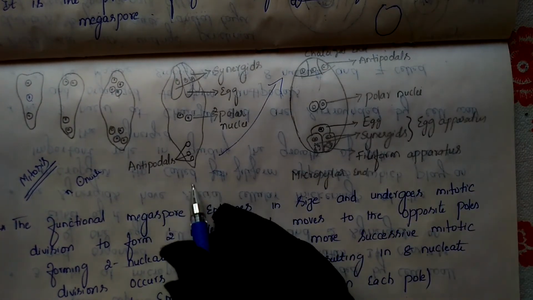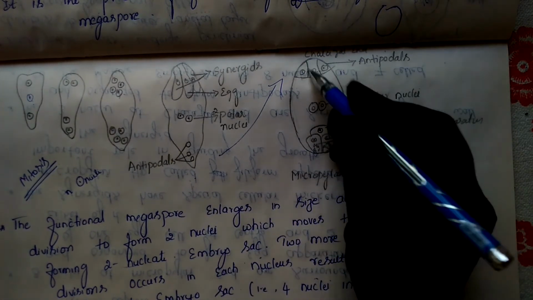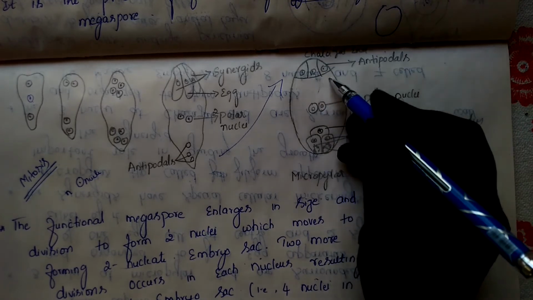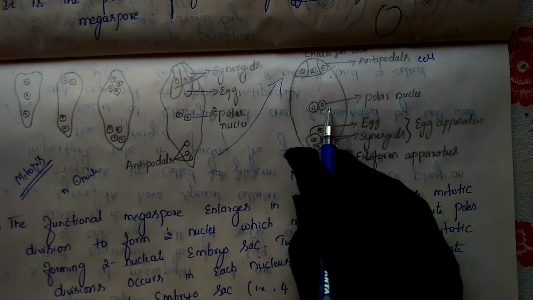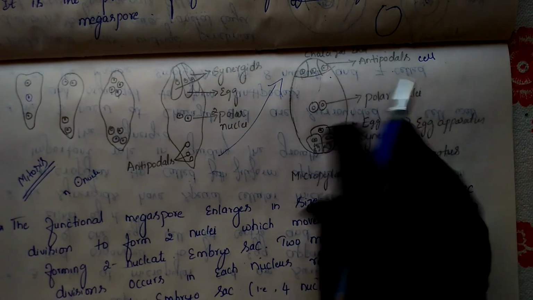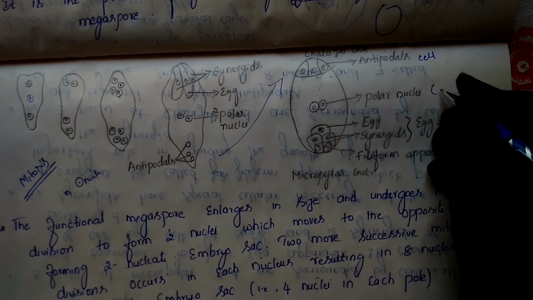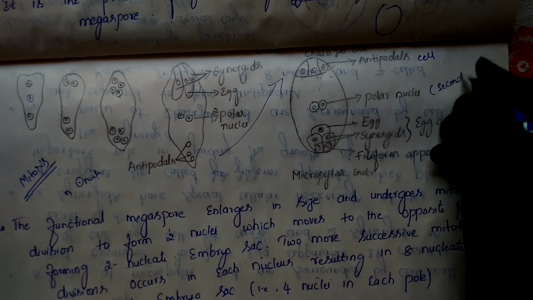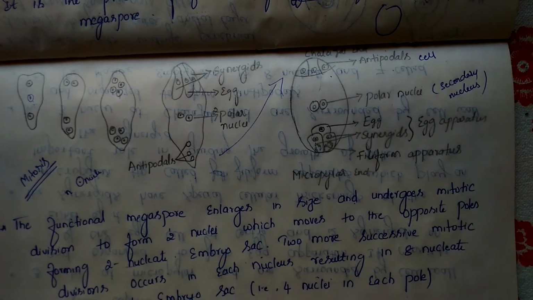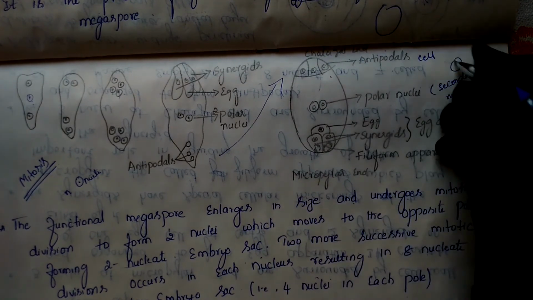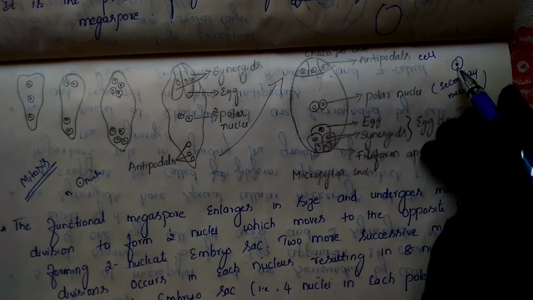So the antipodal cells. This is the chalazal end which has been shifted here. The 3 nuclei present here will form an outer cell wall and finally form 3 antipodal cells here. And in the middle, 2 nuclei will be present. They will remain as they are, or else they will combine together to form a single one. That is nothing but what we call the secondary nucleus. It will form a single cell like this.